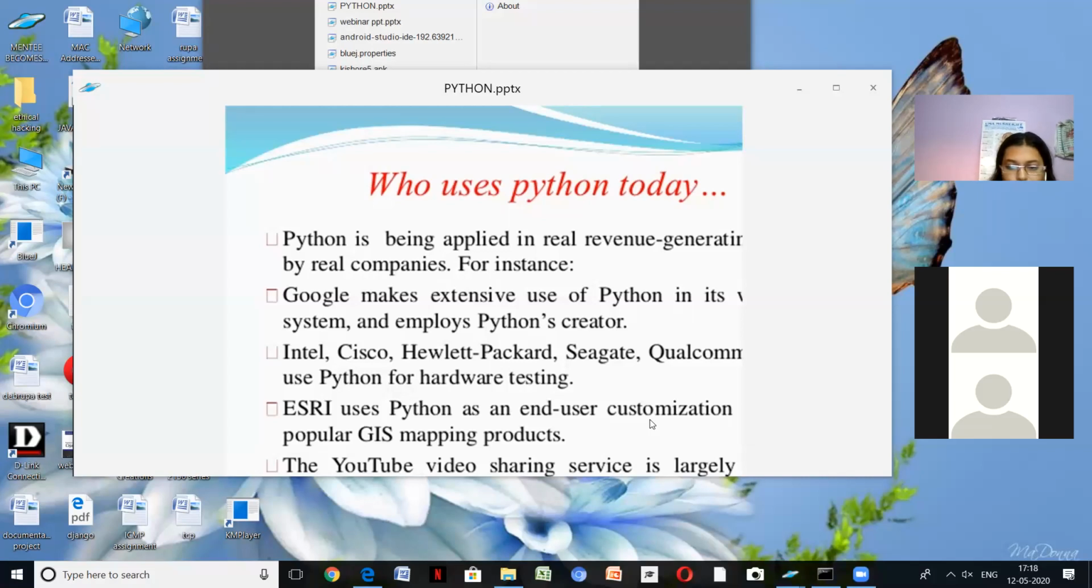Who uses Python today? Python is applied in various sectors that I told you. Google makes extensive use of Python. Our favorite website, Google, uses Python. Intel, Cisco, these are all companies that use Python. The YouTube video sharing website is also using Python.